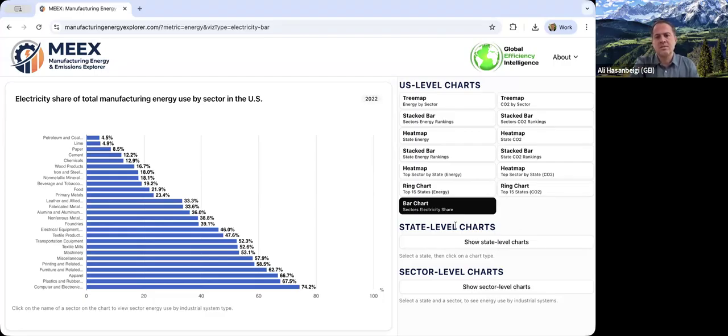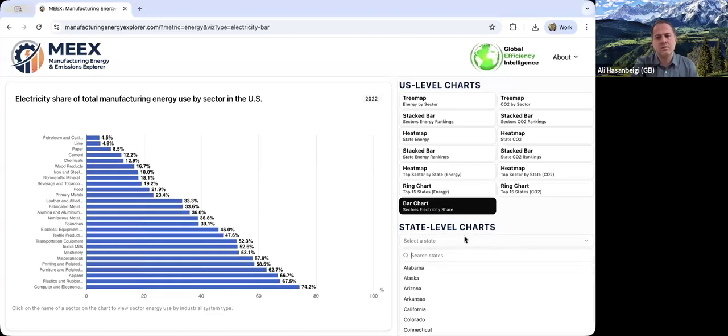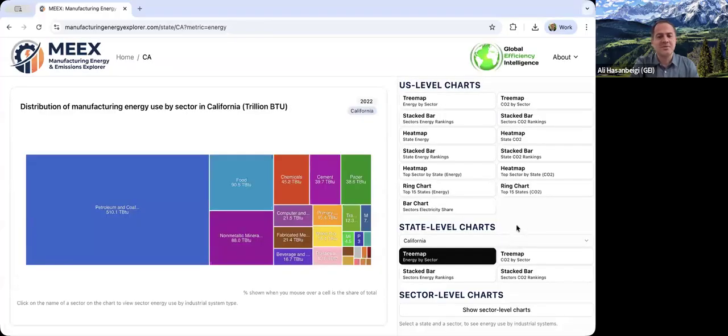So to see the state level charts, you see here, Show state level charts. You click on it, it will open. First, you need to select your state. So just select a state like California. I used to live in California. Once you select the state, the first is the tree map, energy by sector.